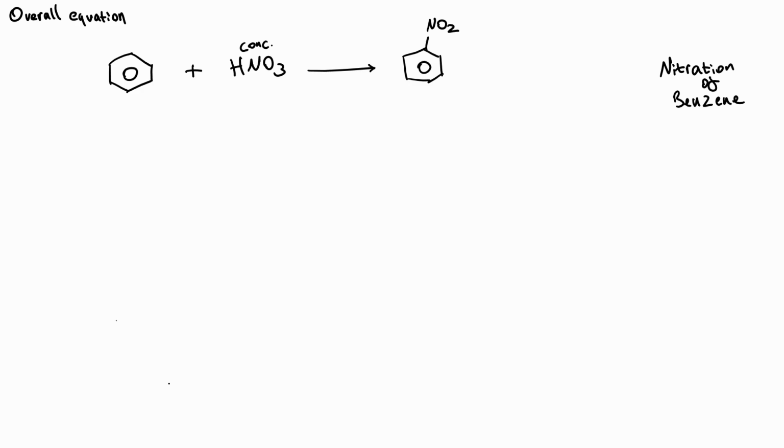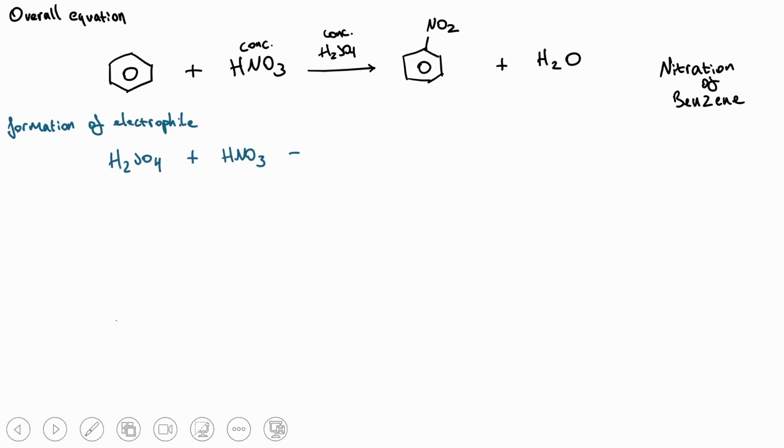We also know that benzene is unable to form electrophiles on its own. So we definitely need a catalyst to help produce that nitronium electrophile, which benzene will react with. To get that nitronium ion from nitric acid, I need to react nitric acid with a stronger acid. So here, it's going to be sulfuric acid. And both of these acids will be concentrated.